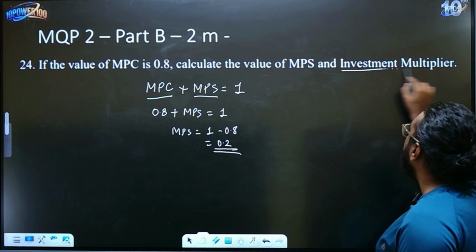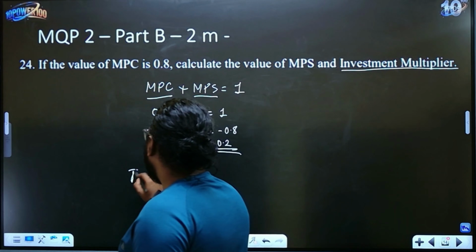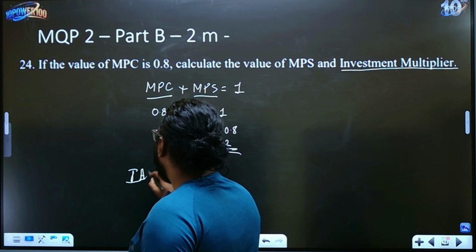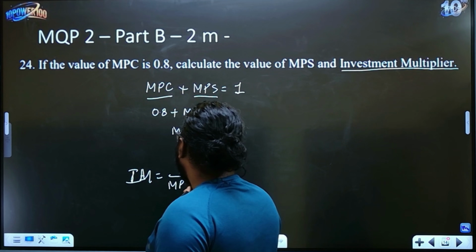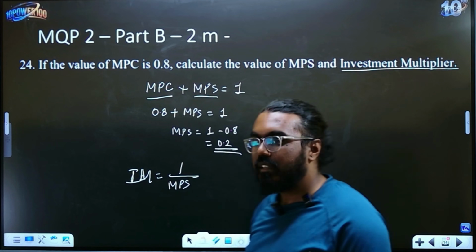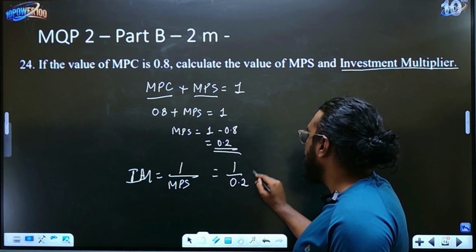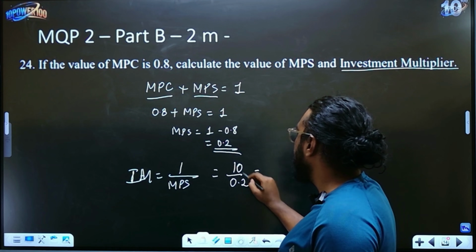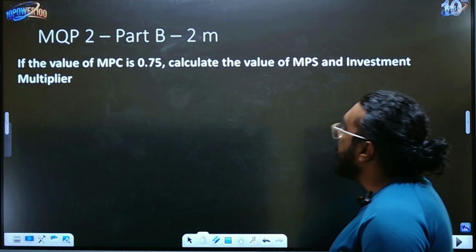They have also asked you to calculate the investment multiplier. What is the formula to calculate investment multiplier? IM is equal to 1 divided by MPS. It's nothing but the ratio. So 1 by MPS is nothing but 1 by 0.2. If you calculate this, you will get 5. So that's one. Let's do another question here which is very similar.